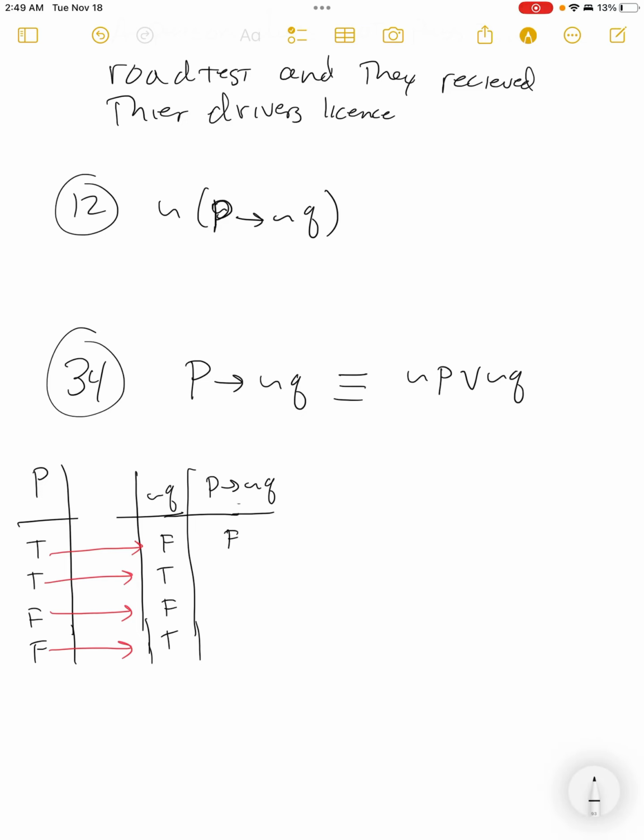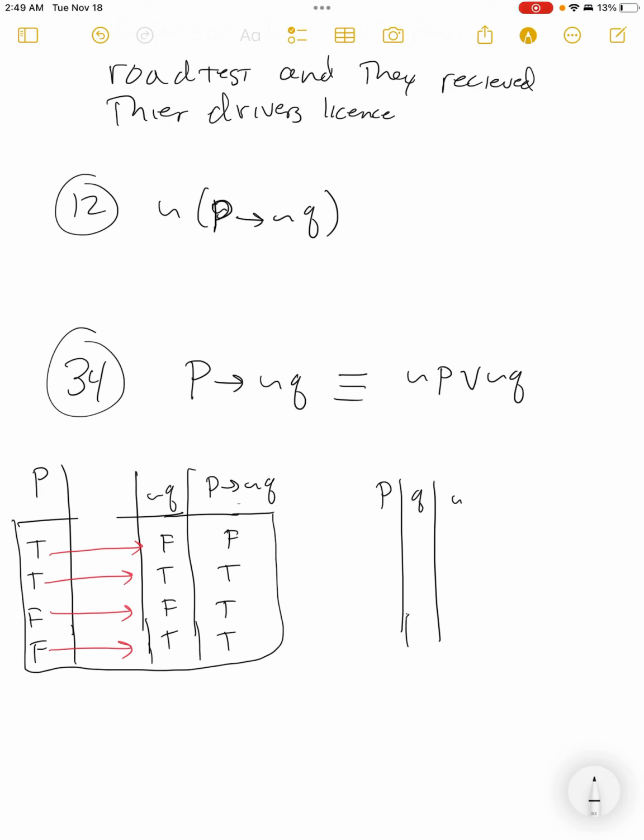And so what do we have? We have true implies false, so that's false. True implies true is true. False implies anything is true, right? Because we know that conditional. And so in this truth table, we have a false followed by 3 truths. Well, that's what we need to happen over here as well.